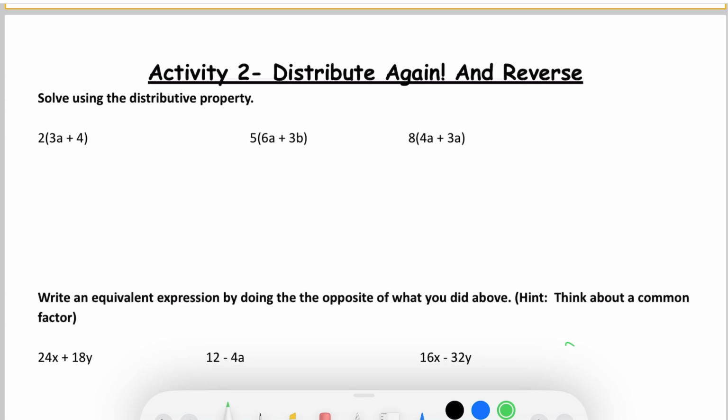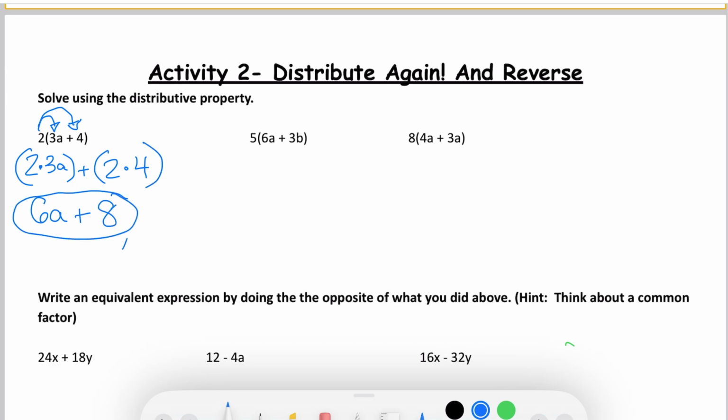So you can try to do these three on your own, and then watch the video to check to see if you did it right. If you messed up, rewatch every single step. So we see 2, I'm multiplying 2 by all the parts, so I want to see those arrows. So I have 2 times 3a plus 2 times 4. So 2 times 3a is 6a plus 2 times 4 is 8. And I can't combine 6a plus 8. So that's my simplified expression.